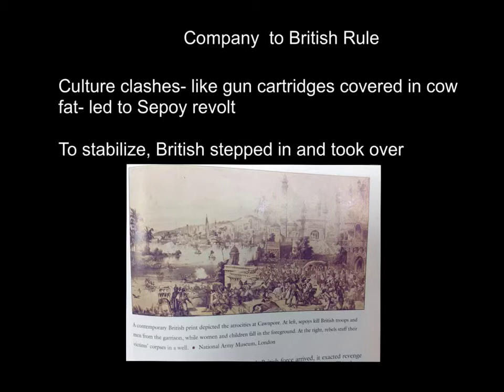Now, the company to the British rule, because when the company ruled, the British didn't really govern in the region. It was more just the East India Company dealing with their own things. However, there was a culture clash wherein